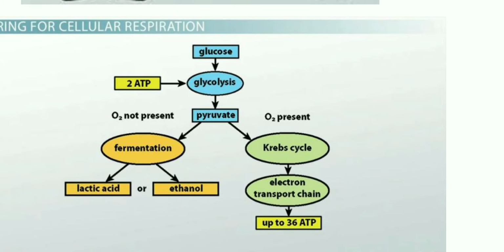Depending on the presence or absence of oxygen, pyruvate is further processed. If oxygen is absent, it goes through the fermentation process, and finally lactic acid or ethanol is formed. If oxygen is present, it undergoes the Krebs cycle, then the electron transport chain, and finally energy is released.